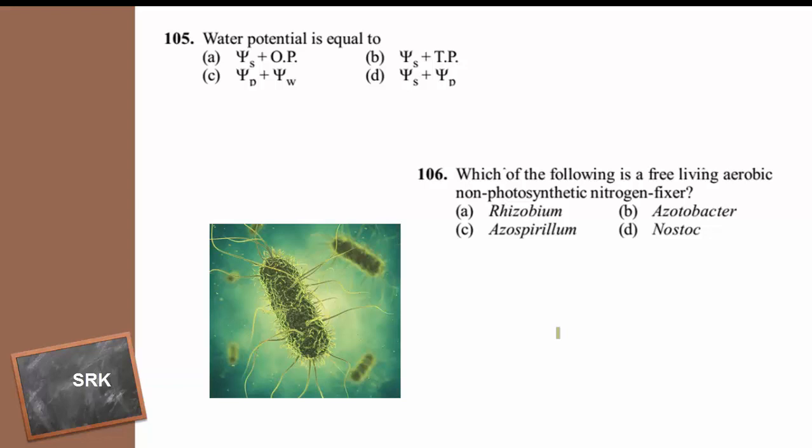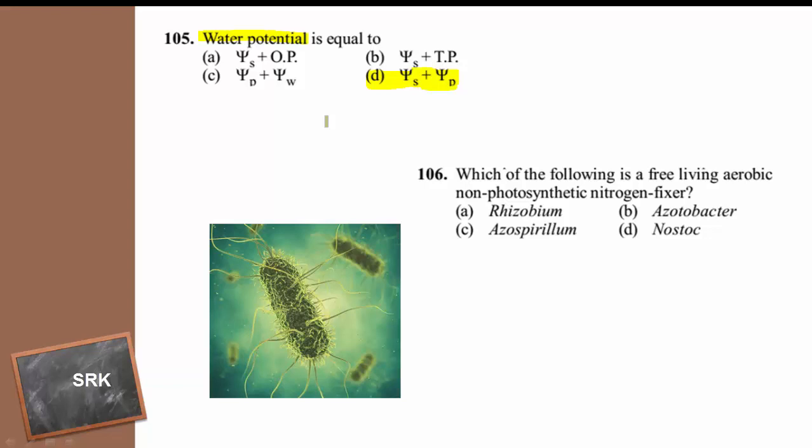So water potential is represented by the equation psi s plus psi p. Solute potential, pressure potential, where the solute potential is always negative and pressure potential is always positive, that represents the equation for water potential. Psi w is equal to psi s plus psi p.